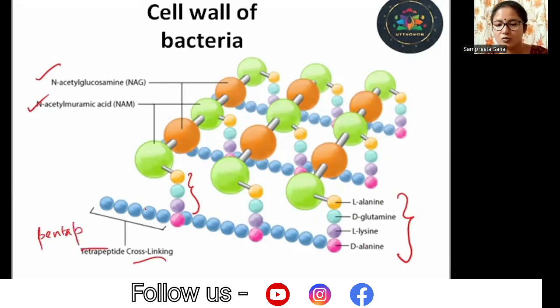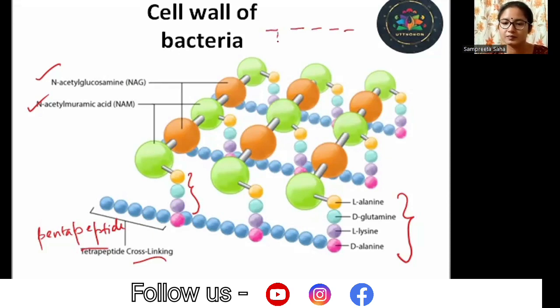1, 2, 3, 4, 5. Five peptides are there, so it's pentapeptide cross-linking. All right, so if I have to simplify, suppose these are the sugar units, there